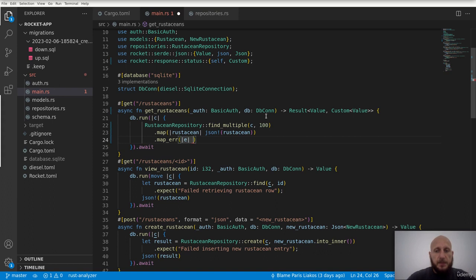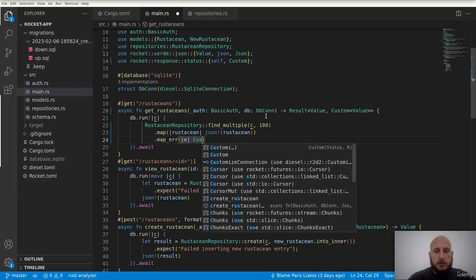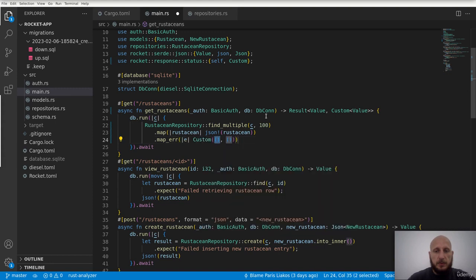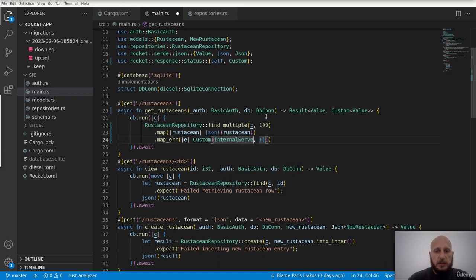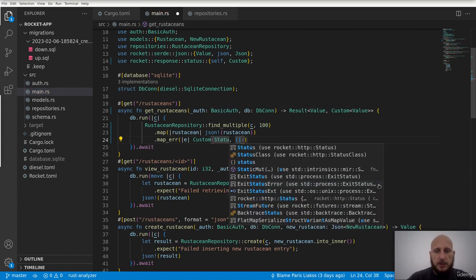to JSON, but also we want to wrap this in the custom status. So we will return custom. The status is going to be internal server error. Okay, the editor cannot find it. Let's try with status first.